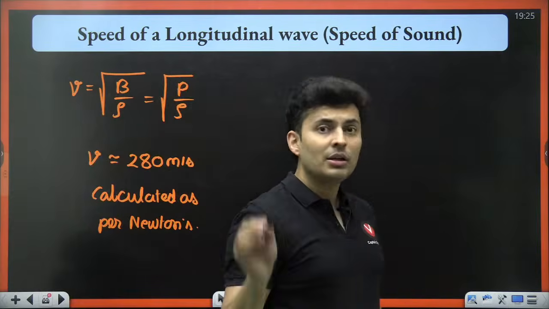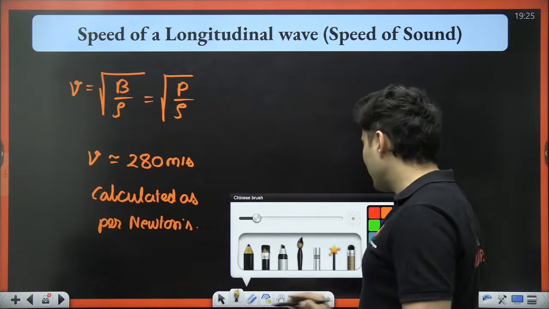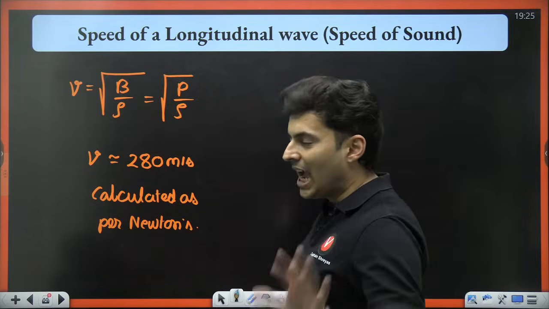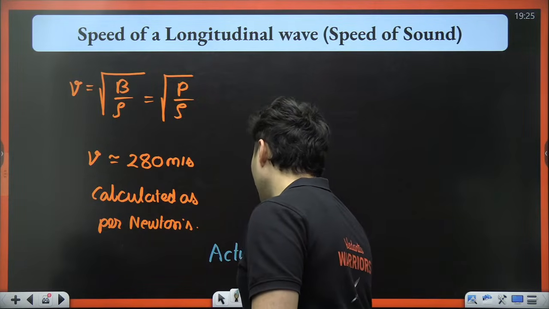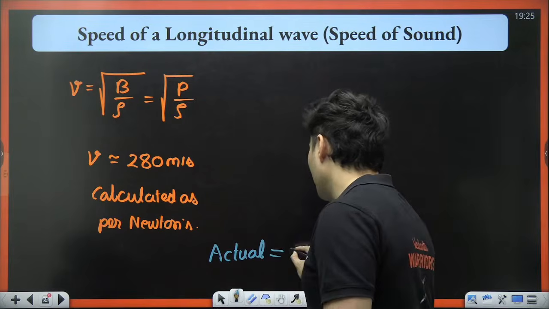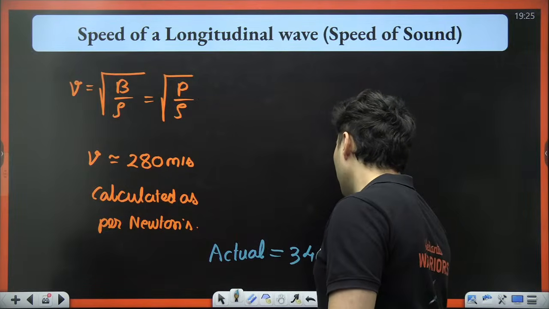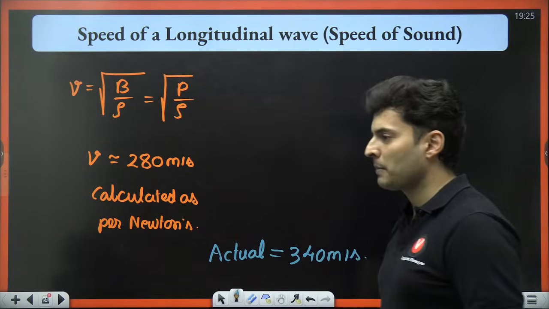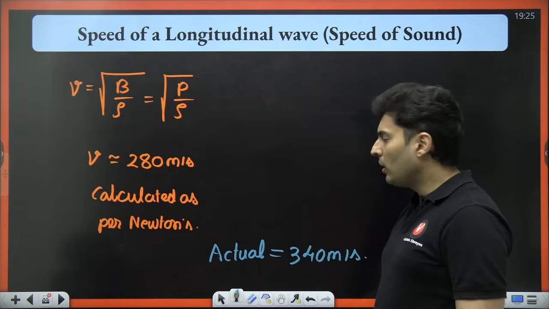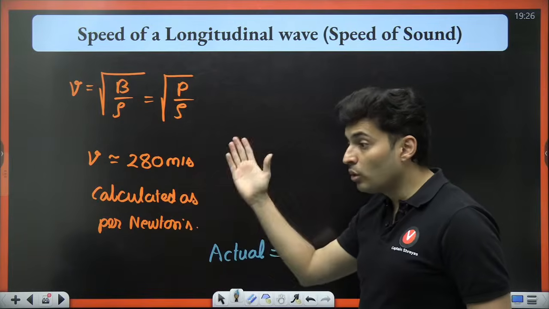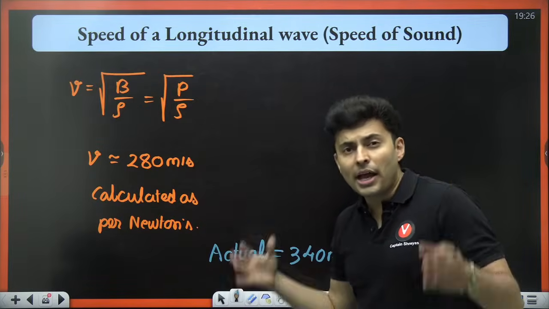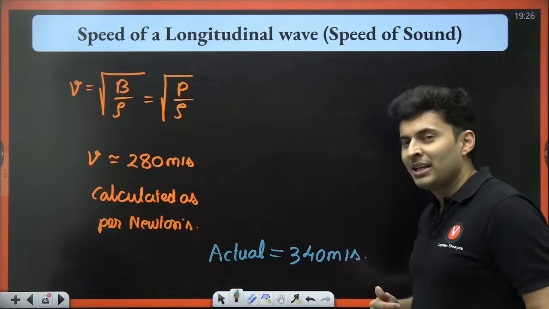Then the actual speed of sound was measured, and the actual speed of sound was found to be close to 340 meters per second. Then people thought, what is this? Newton's formula is giving me 280 meters per second, but the actual speed is 340.